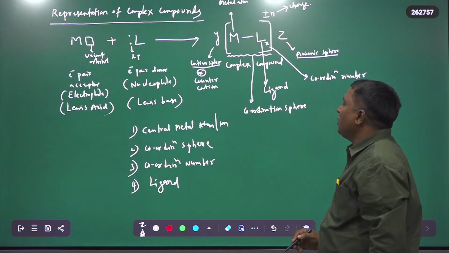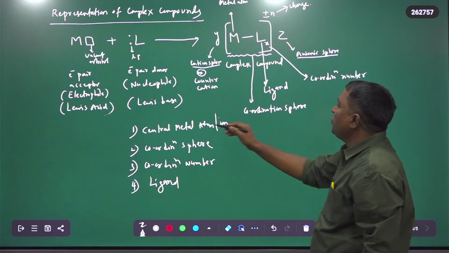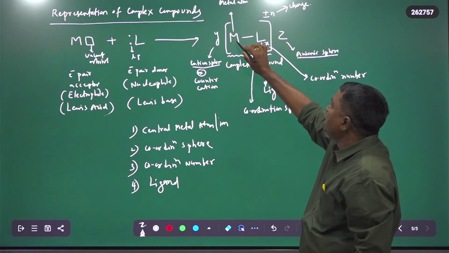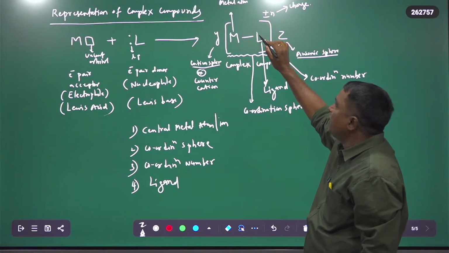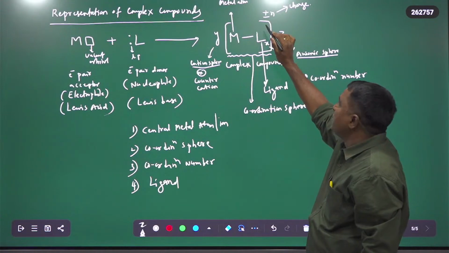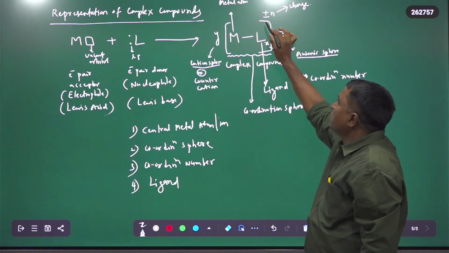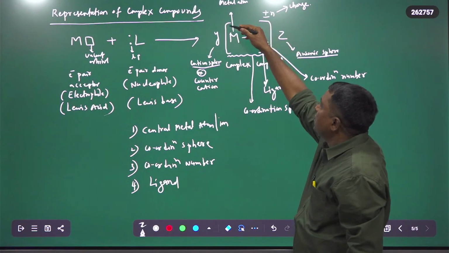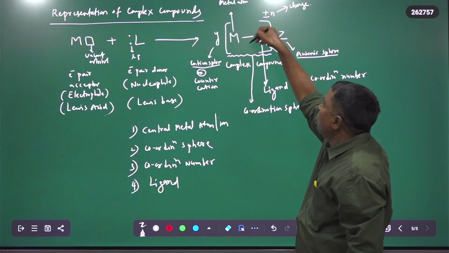That is the coordination sphere. So the central metal atom is the atom which is bonded to a fixed number of ligands in the square bracket, the coordination sphere.